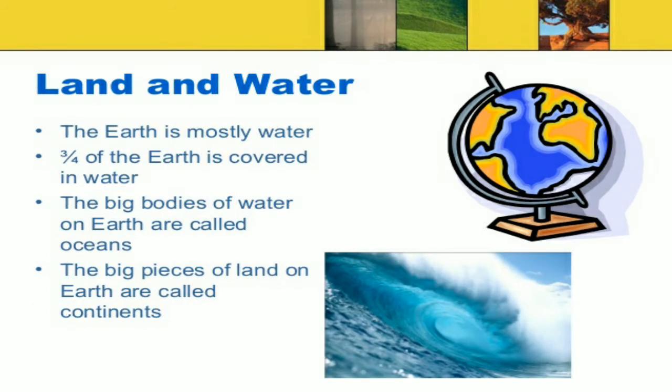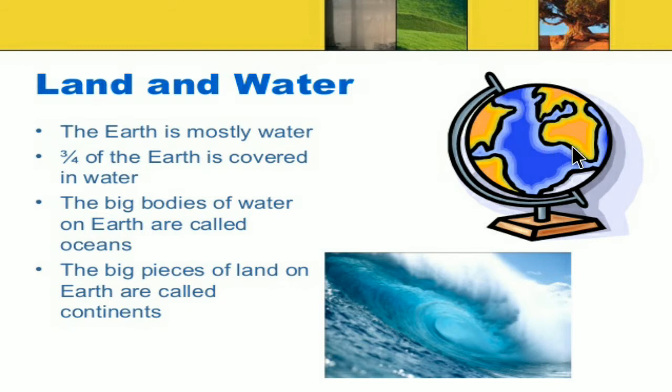Land and water. Here we can see our Earth. Our Earth is divided into land and water. The Earth is mostly water, and 3/4 of the Earth is covered in water. Here we can see a blue color.